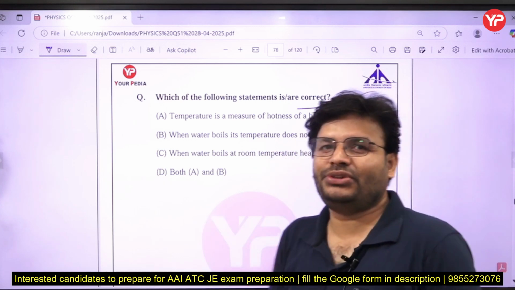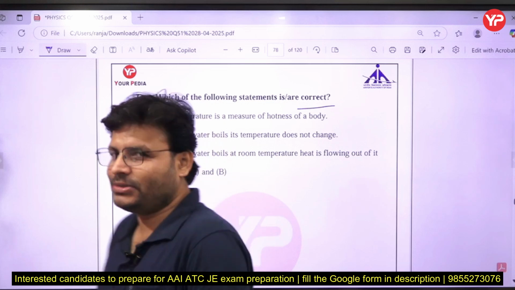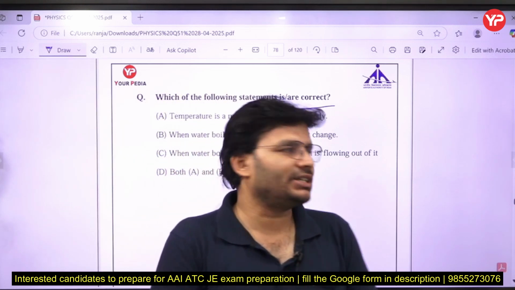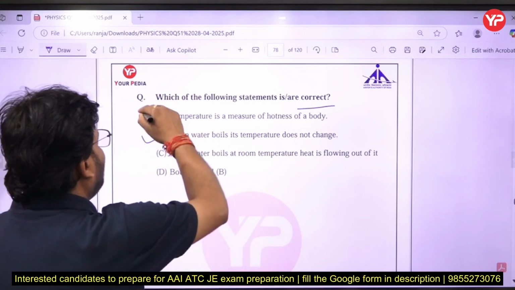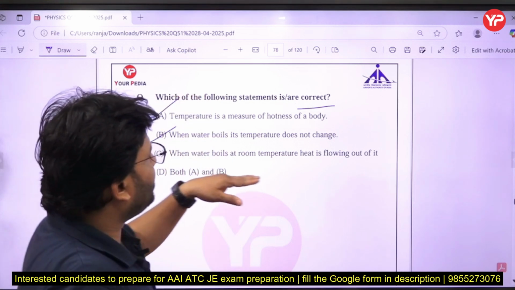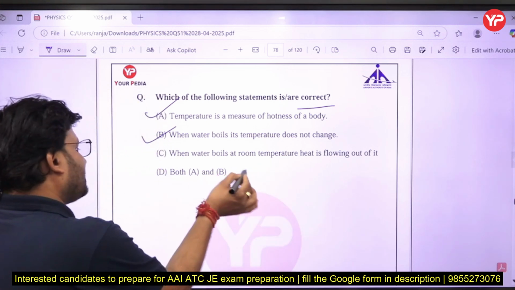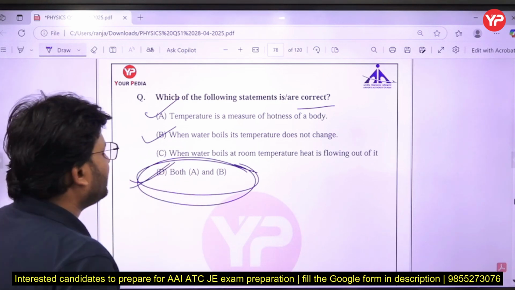Yes, during the phase change, my dear friends, as in the thermodynamics part, you have been or will be taught that during phase change, pressure and temperature do not change. So when water boils, temperature does not change. That point is also right. When water boils at room temperature, heat flowing out of it, no. So the correct answer will be what? D for Delhi.